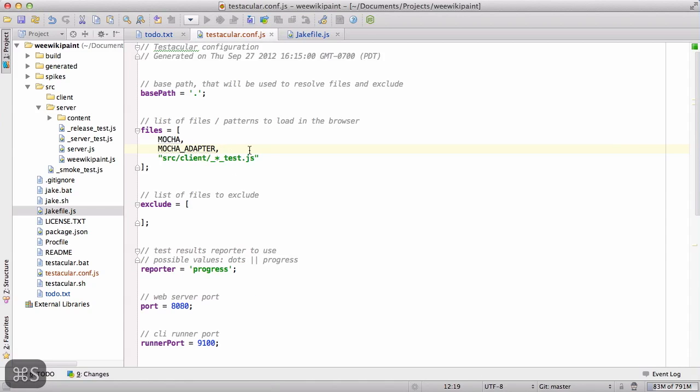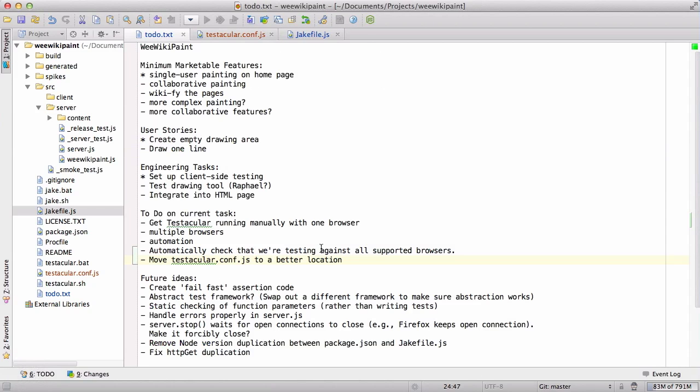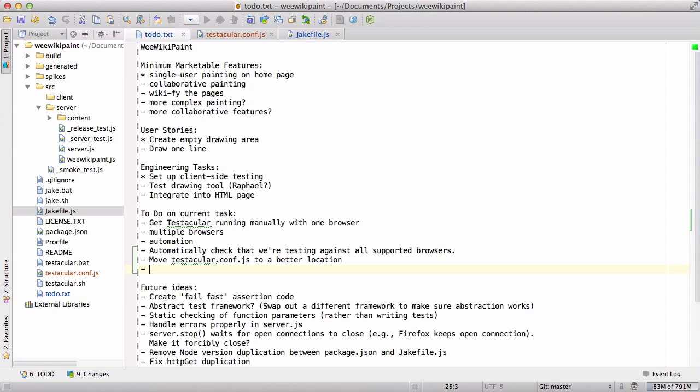So we've got that set up. We need to unify our test file configuration, location configuration. It's currently split between Jake file and Testacular configuration. So we'll need to fix that somehow.